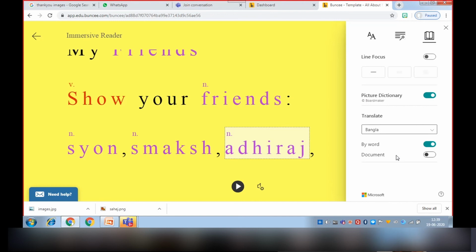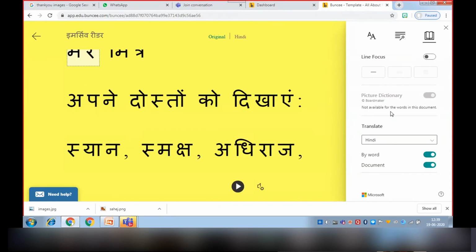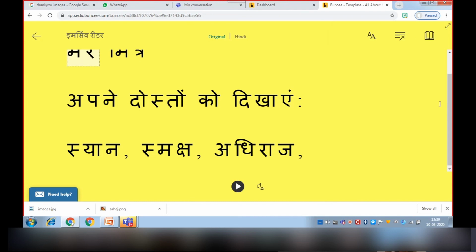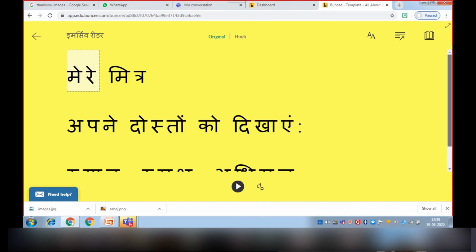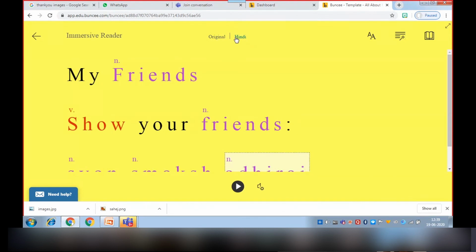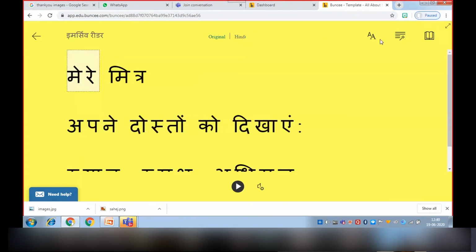If anyone doesn't know a language, we can convert it also. Like if I want to convert it into Hindi, we have to enable this option. See, it is converted. And if we want to make it the original again, we can do that.